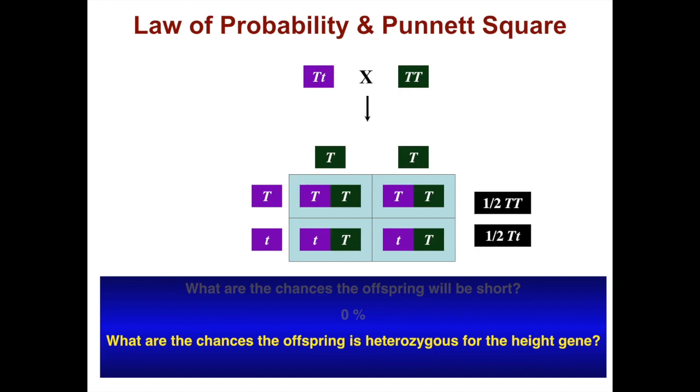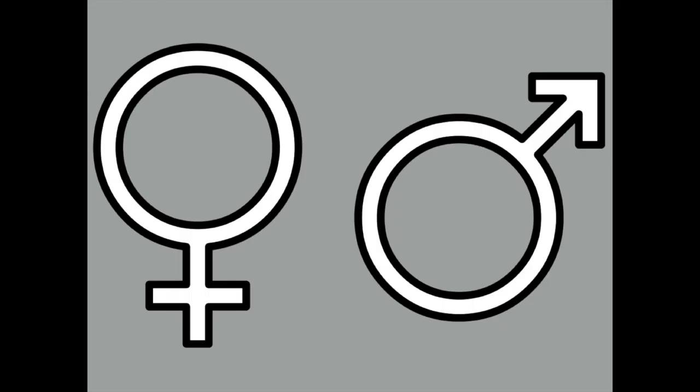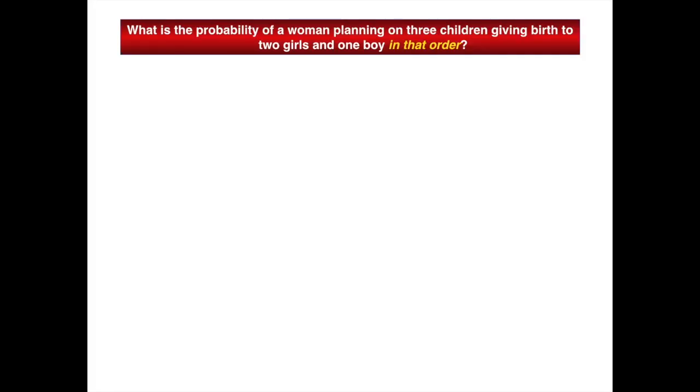What are the chances the offspring is heterozygous for the height gene? Well, that's 50%. Now I want to apply these principles to something that anyone can easily grasp: sex determination in humans. Here's a question that maybe some of you will ask in your lives.